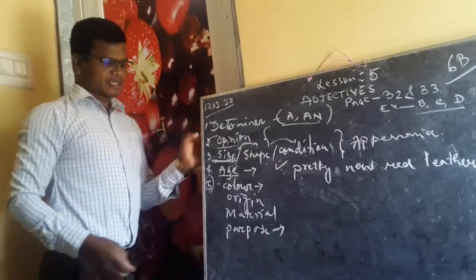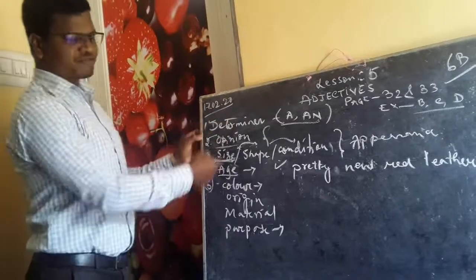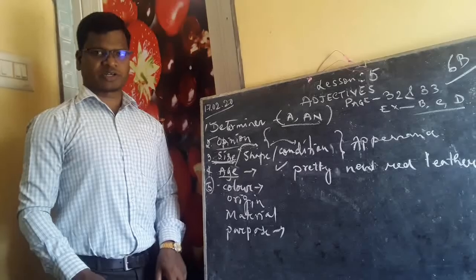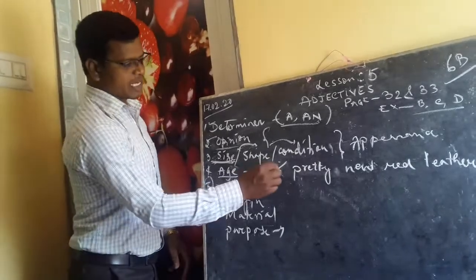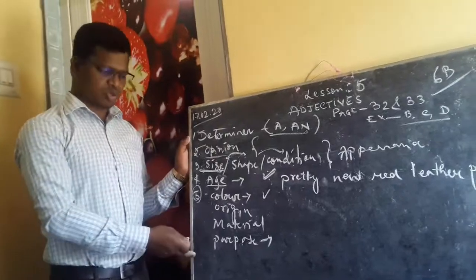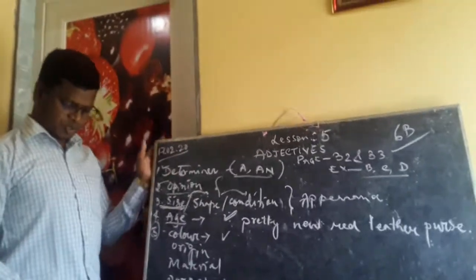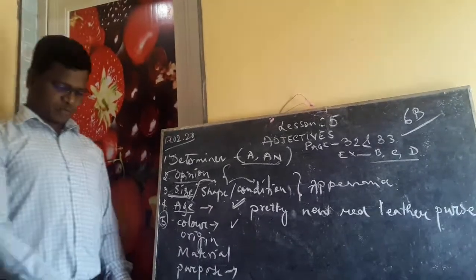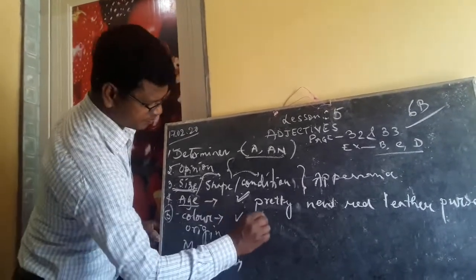Please try to understand. You have to follow this order and then arrange all these words accordingly. If you place them here and there, you are going to make mistakes. So again, I am telling you, please follow this order and then do these exercises. Next we have silk, Kashmiri, pretty, woolen shawl. So first comes pretty.